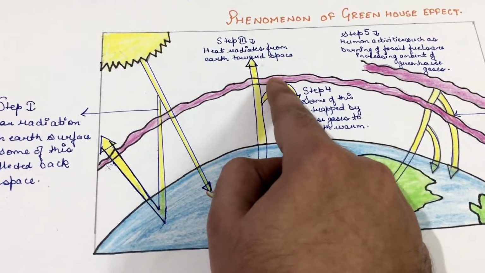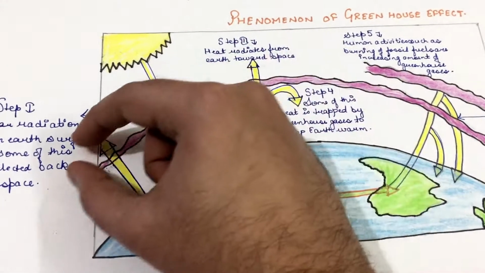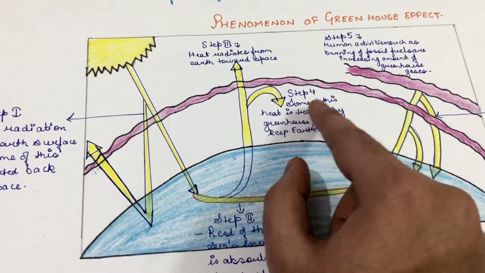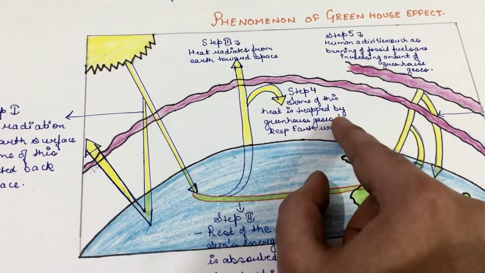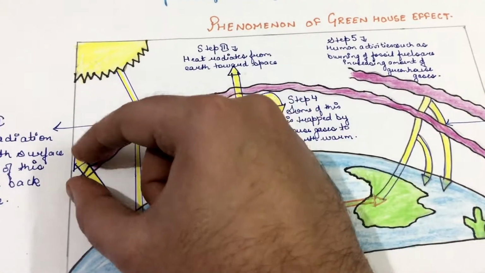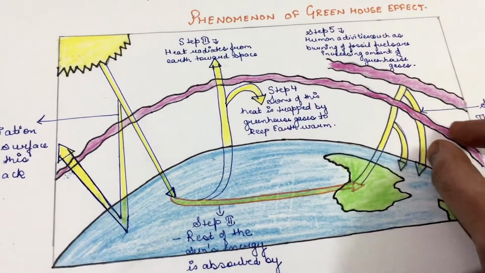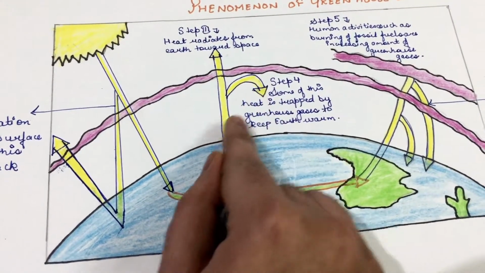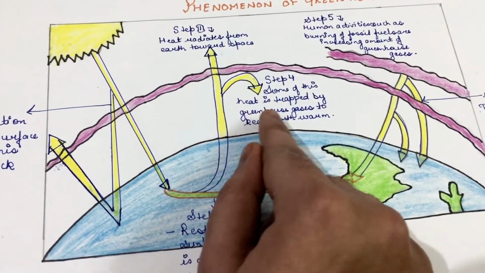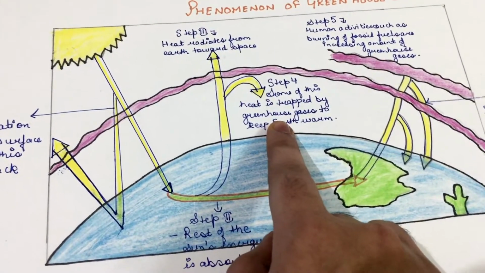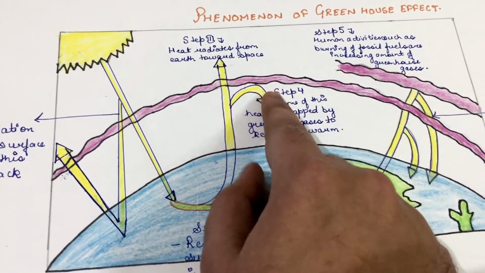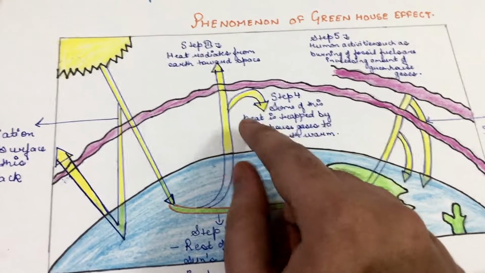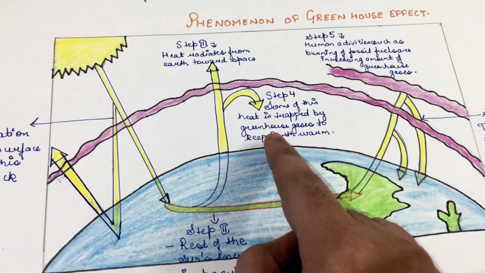Now some of this heat would be trapped by the greenhouse gas cover which is present in the atmosphere. So some of this heat is trapped by the greenhouse gases to keep the earth warm. The greenhouse gases trap some of the heat radiated toward space and send it back to the earth's surface. This is called greenhouse effect, and the greenhouse gas cover is shown here in purple.